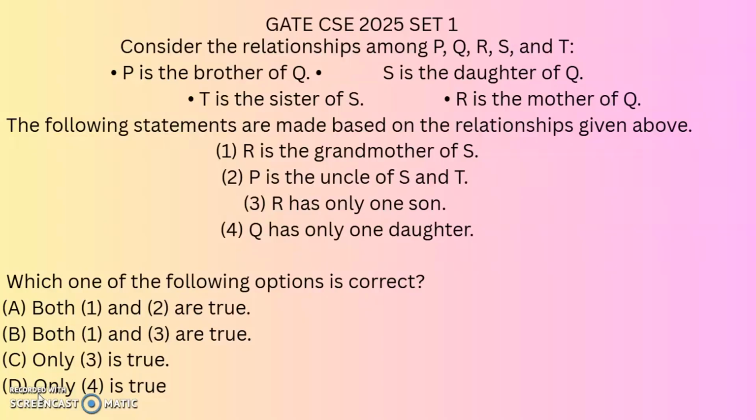Third option, R has only one son. From the given statements we cannot conclude the third option is true. And fourth option, Q has only one daughter. Again, from the given statements, we cannot conclude the fourth option is true. So, option A, both 1 and 2 are true, is the correct answer.